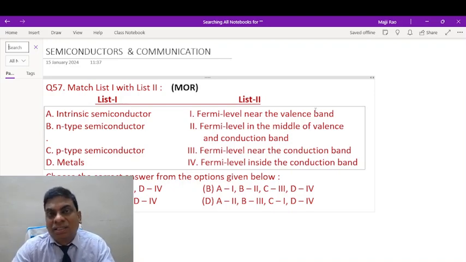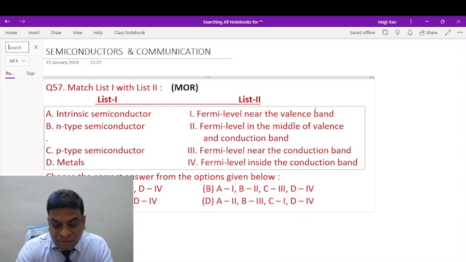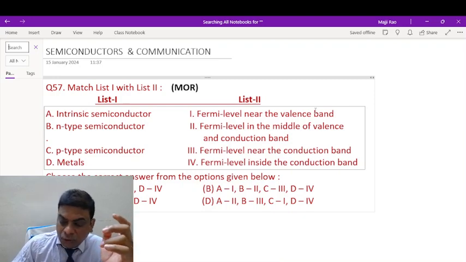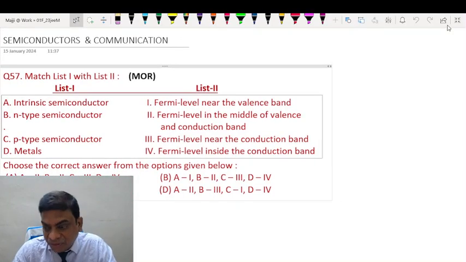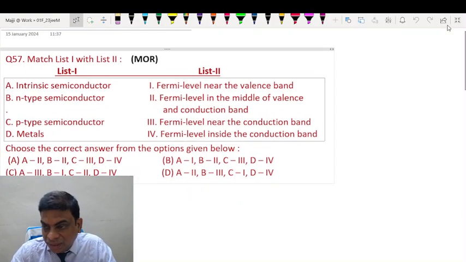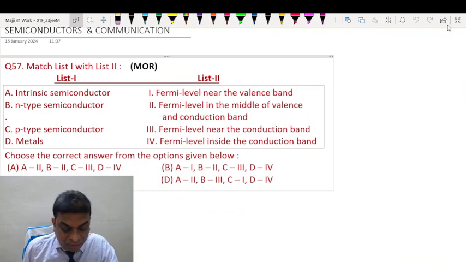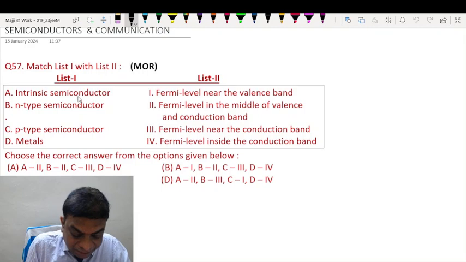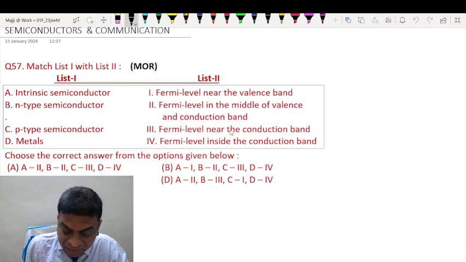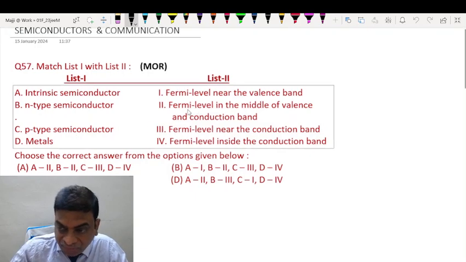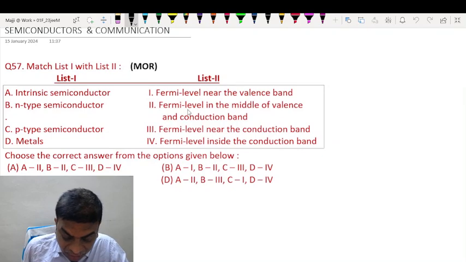This time we are discussing questions based on semiconductors and communication which were asked on the 1st of February 2023 JEE Mains. So without wasting time, let us discuss them one by one. Question 57 is a match the type column. On the left hand side there are some concepts related to semiconductors, and on the right hand side something related to them. So we have to match them.